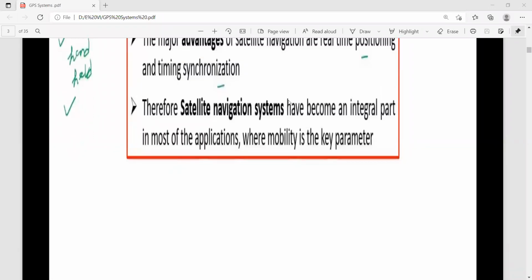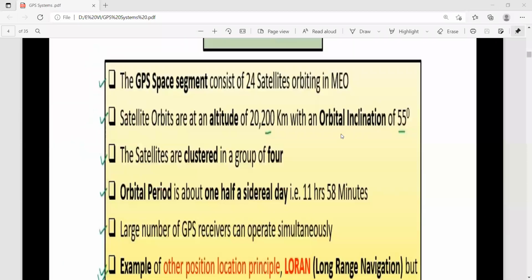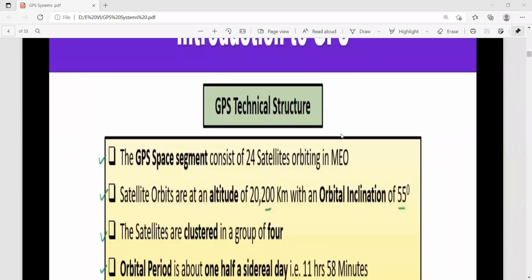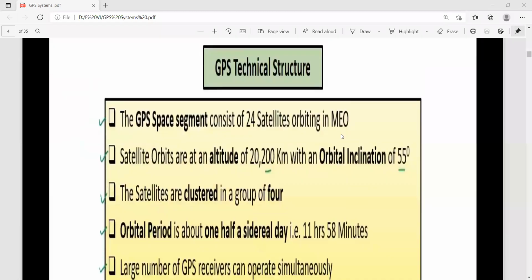So satellite navigation systems have become an integral part of most applications where mobility is the key parameter. That mobility is required. As far as the technical structure is concerned, there are 24 satellites orbiting throughout the globe.